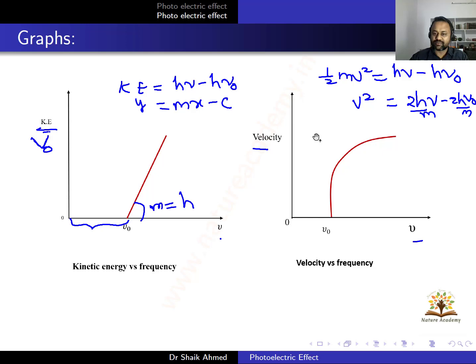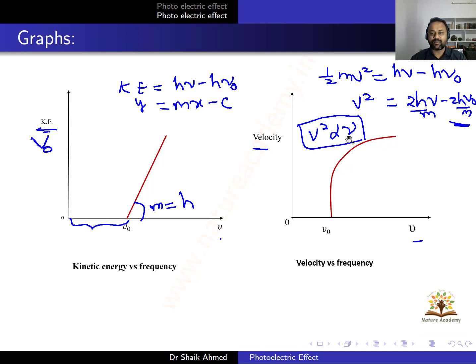But I want to make the final thing, that is v square is proportional to the frequency. The second term, 2h by m, we know that is fixed. h is a constant value, mass m is also fixed, and nu naught, that is the threshold frequency of a metal, is fixed. So I can write that v square is proportional to the frequency.